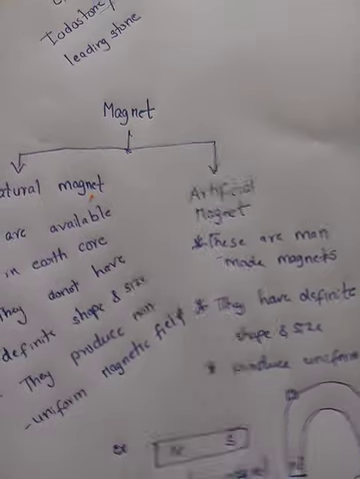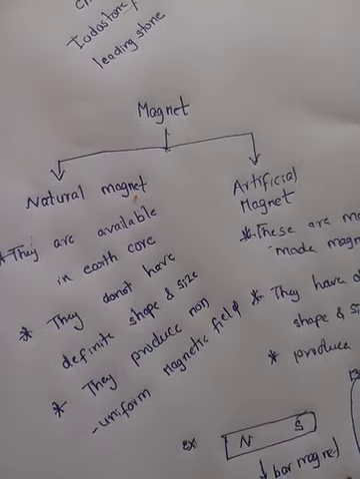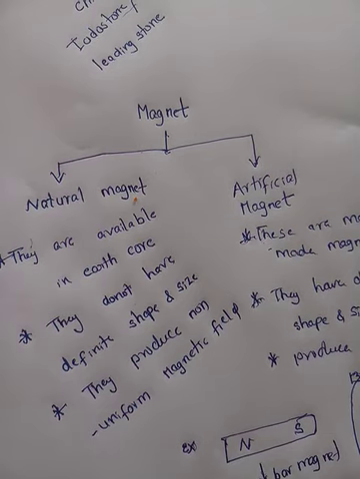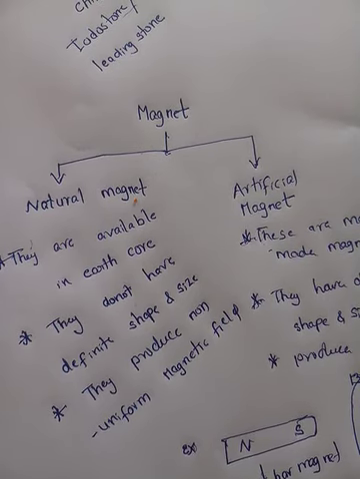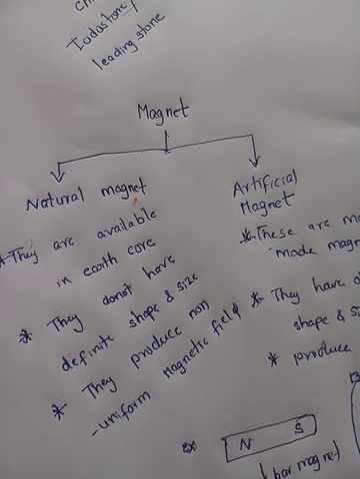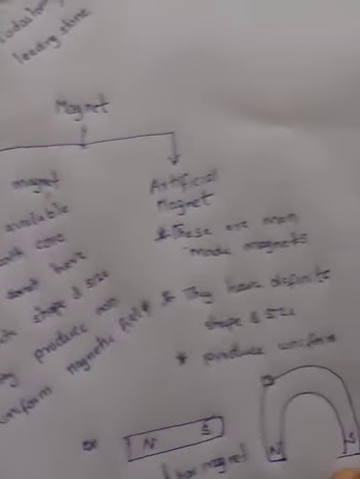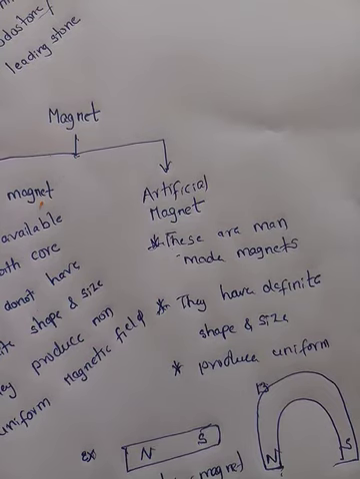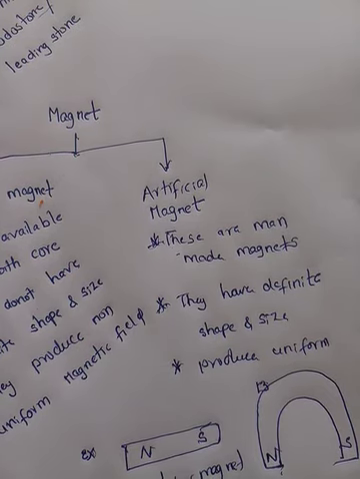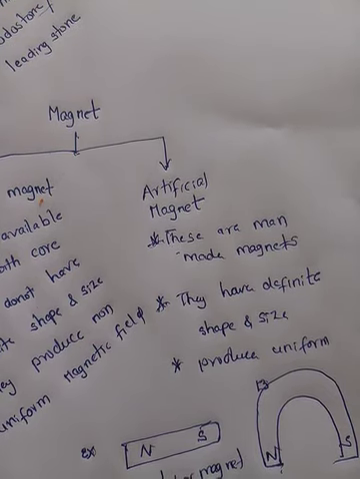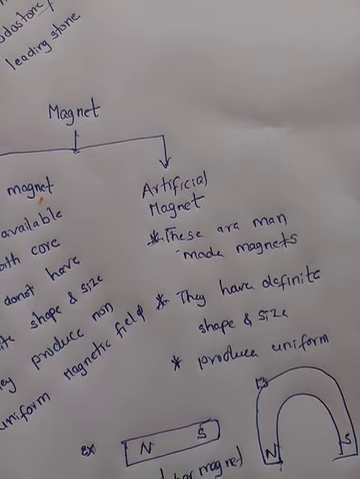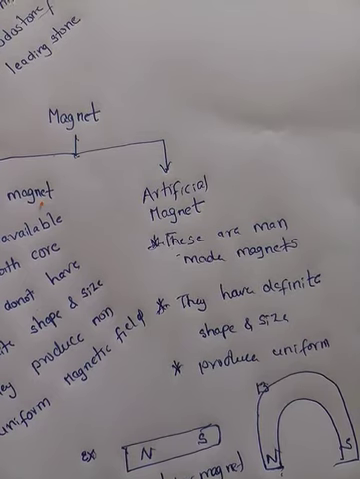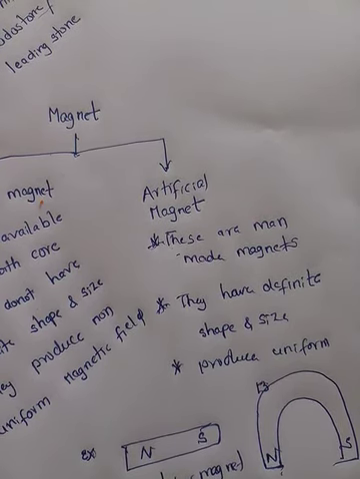Now our question is, sir, natural magnets are available on the Earth's surface, and we can't say exactly how they formed. But how can you make them? We said artificial magnets are man-made magnets. Now our question is, how can we make magnets? There are two ways.